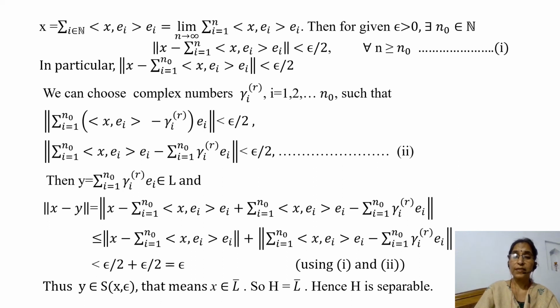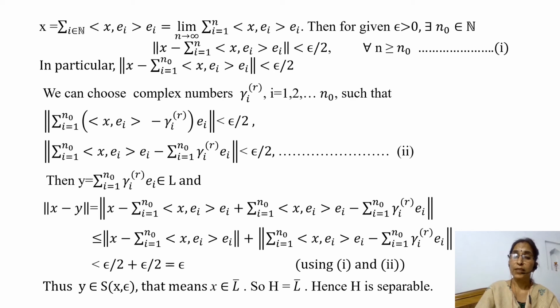That means the open sphere with center x and radius epsilon contains y. That is, we have shown that every open sphere containing x contains a point of L, since y belongs to L.